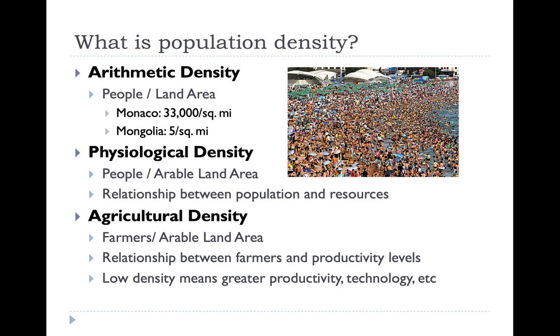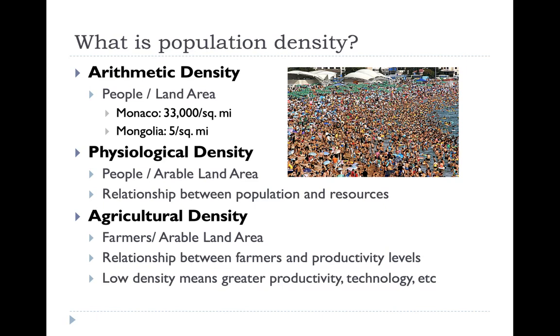The last way to measure population density is agricultural density. Agricultural density is measured by farmers per arable land area, or how many farmers live on that farmland. Agricultural density shows the relationship between farmers and productivity levels. A low agricultural density means a greater productivity and technology and development level.